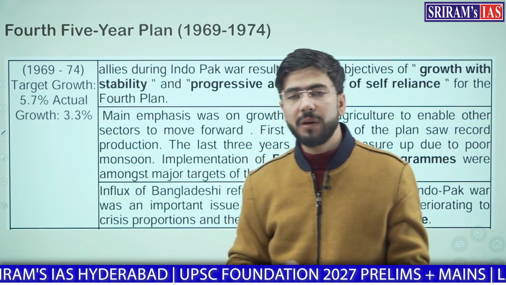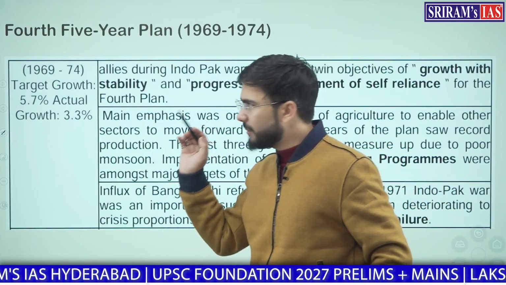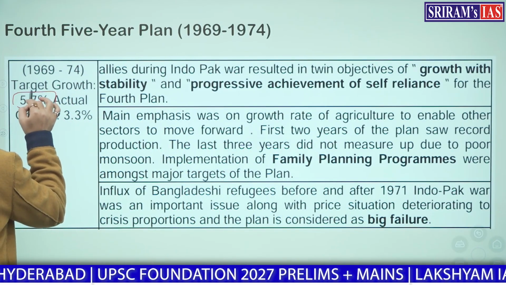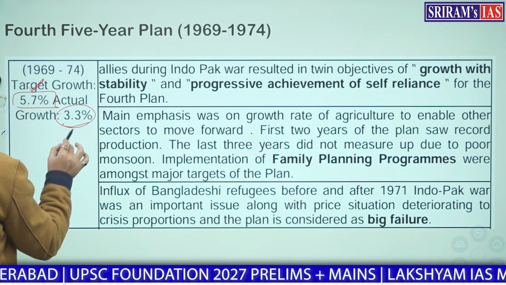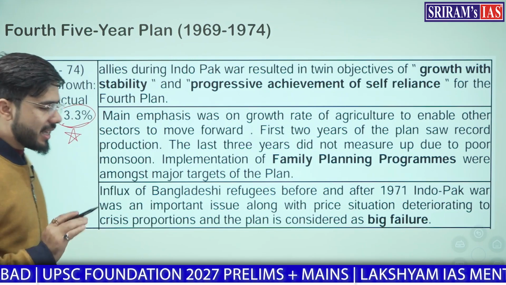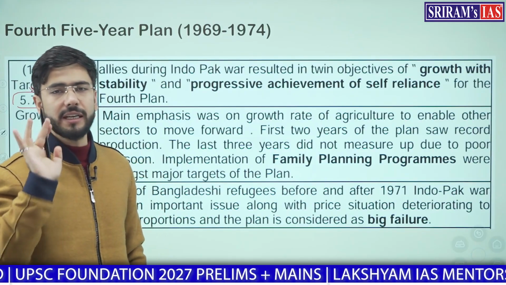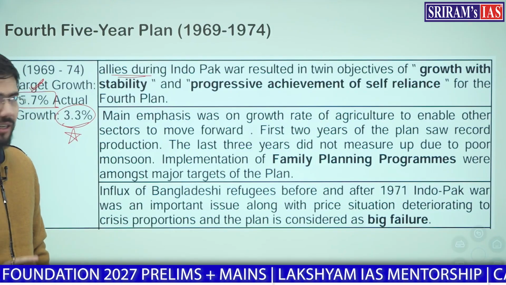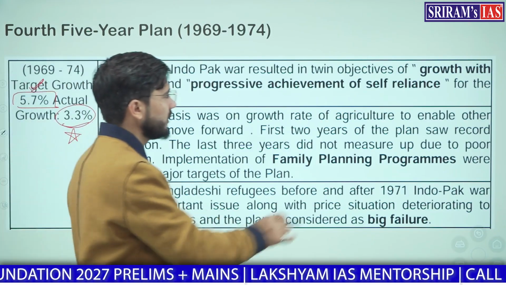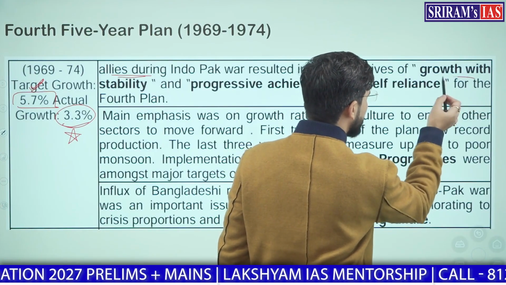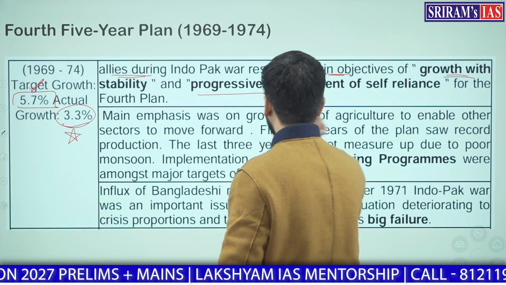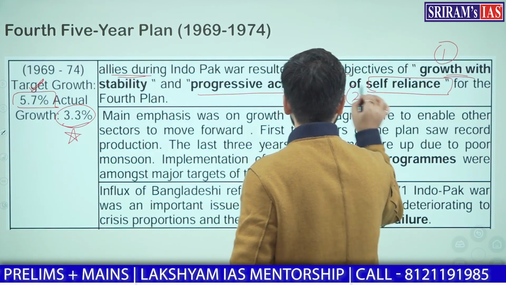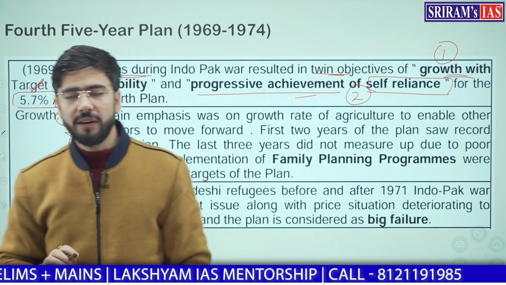So the fourth five-year plan, as per the government documents, had a target of achieving a growth rate of 5.7%, but it actually achieved 3.3% growth. Now this means that we performed less than what was targeted. However, in this time period we had the Indo-Pakistan conflict, and the twin objectives were first growth with stability and second progressive achievement of self-reliance. So two goals were there in the fourth five-year plan.